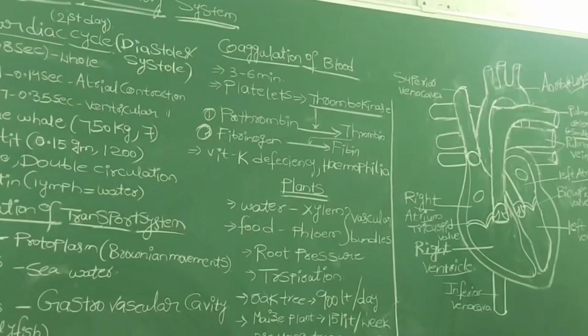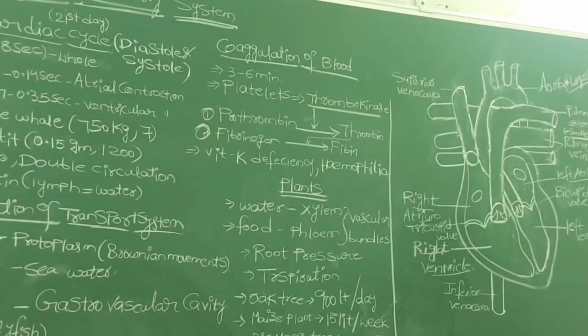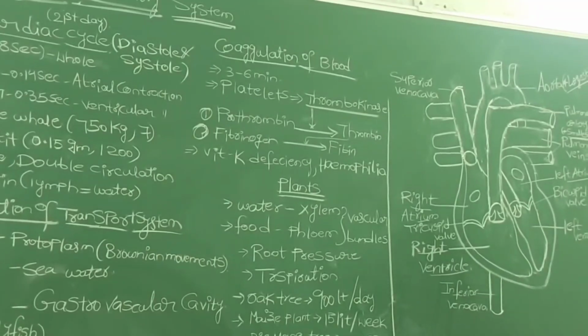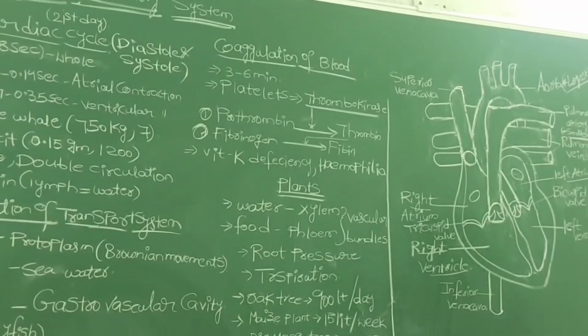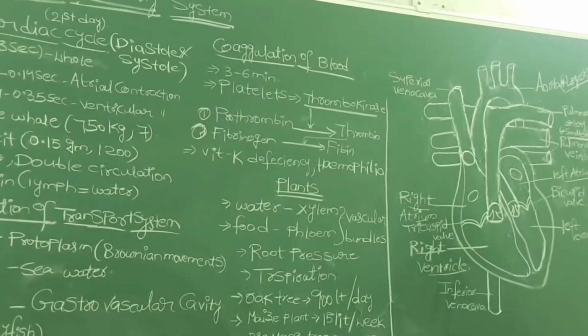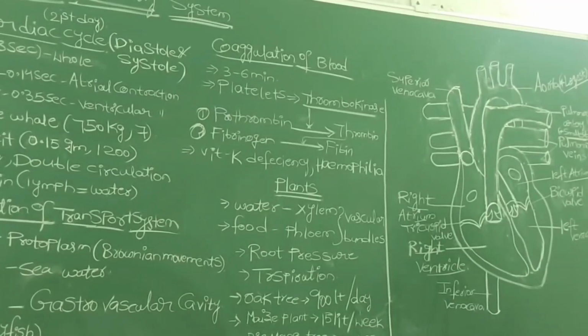Even in the previous lesson, the respiration lesson, we saw that the lungs are surrounded by 2 layers of membranes, which we call the pleura. In the same way, all the delicate organs in your body are protected by either 2 or 3 layers of membranes. Here too, the heart is surrounded by 2 layers of membranes, which we call the pericardial membrane, and the space between the pericardial membranes is filled with a fluid known as pericardial fluid. That fluid protects the heart from different shocks and blows.